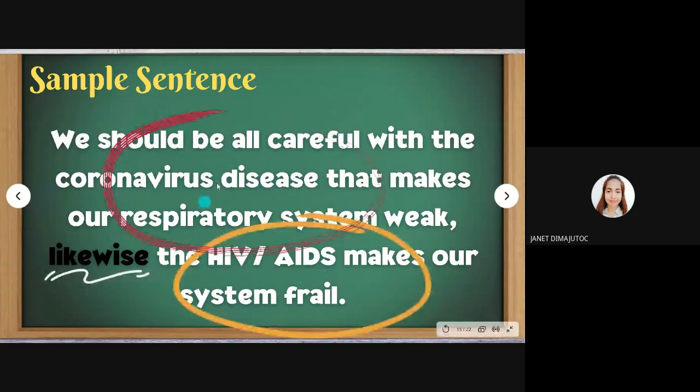First, it discussed the effects of coronavirus in our system. The other one, the effects of AIDS in the system as well. They both make our system weak or frail. The first sample statement adds the same thought or idea.